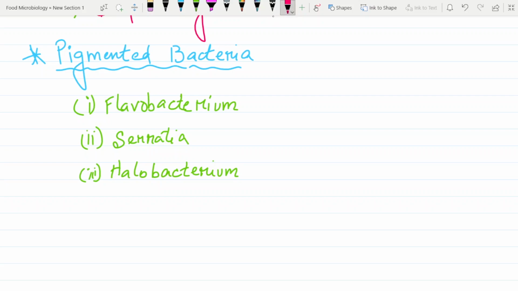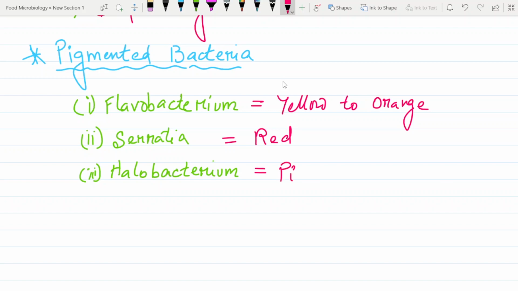Flavobacterium can be of a color like yellow to orange. Talking about Serratia, it is actually red in color. And talking about Halobacterium, it is pink in color. Simple as that. So this is a very interesting part of this food microbiology topic.